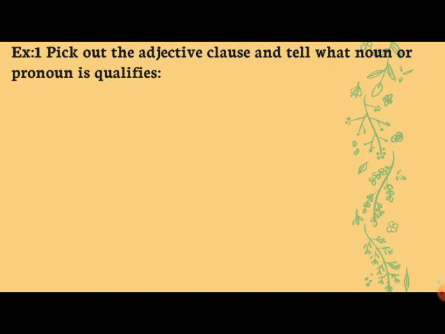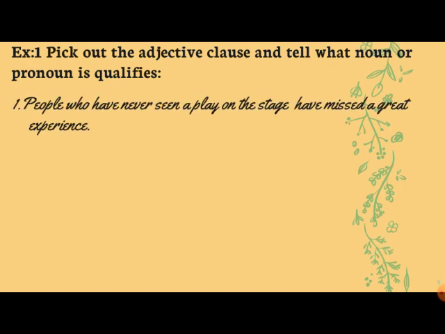Take the textbook exercise number 1. Pick out the adjective clause and tell what noun or pronoun it qualifies. First sentence: people who have never seen a play on the stage have missed a great experience. Dear children, who have never seen a play, this is a part of a sentence which is describing the people, that particular type of people. Which people? People who have never seen a play.